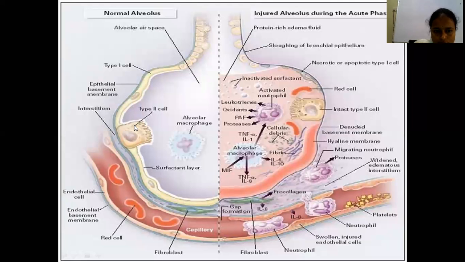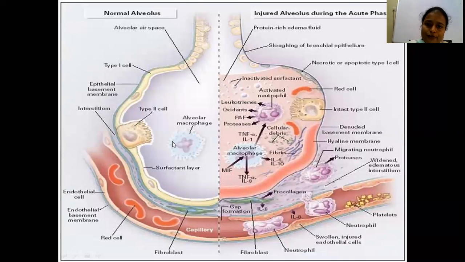This is the type 2 alveolar epithelial cells. This is the epithelial basement membrane. This is the interstitium. This is the capillary endothelium and endothelial basement membrane. This is the surfactant layer. The surfactant is secreted by type 2 alveolar epithelial cells.